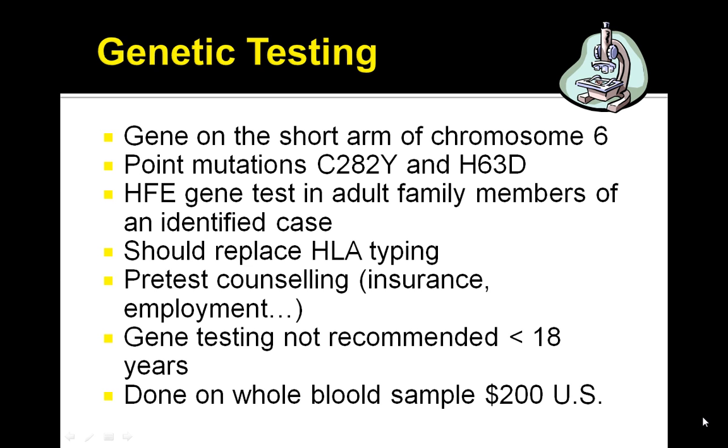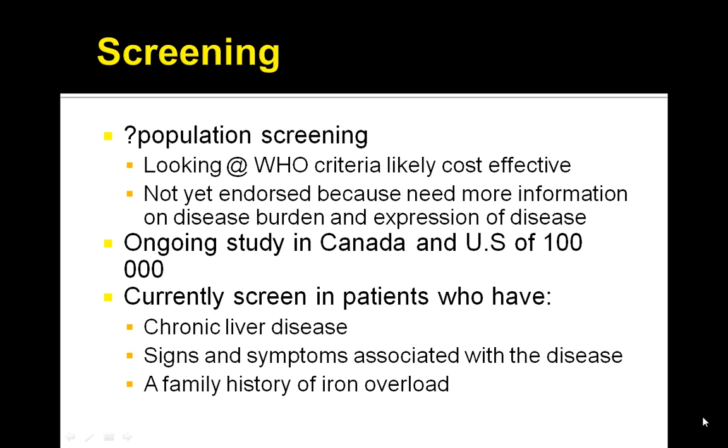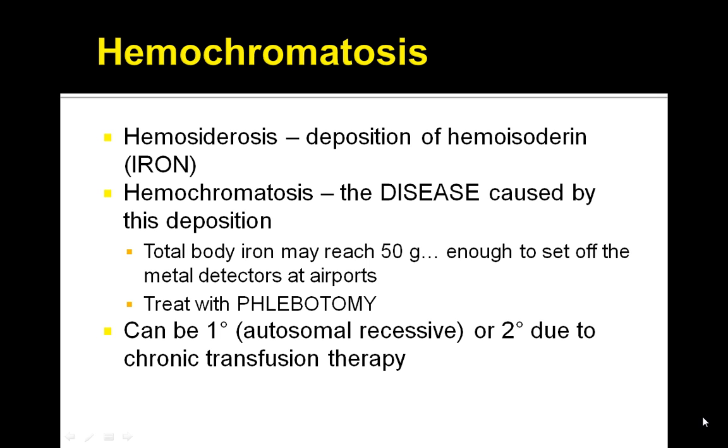For genetic testing, point mutations at C282Y and H63D are generally considered, and again, genetic testing is not recommended in those less than 18 years old, and keep in mind that this is just one of the other options. For screening, currently screen patients who have chronic liver disease, signs and symptoms of the disease, or a family history of iron overload.